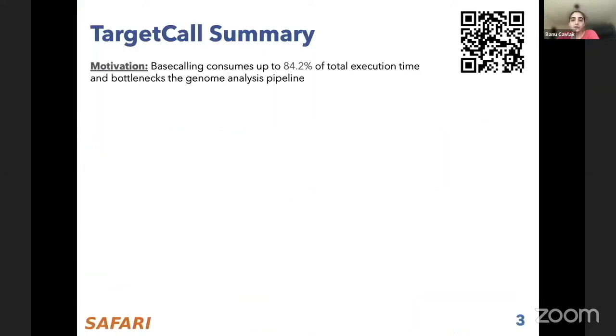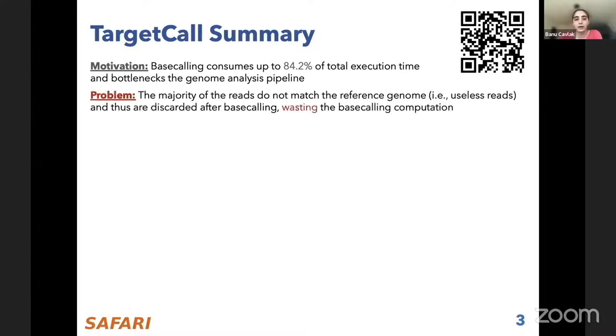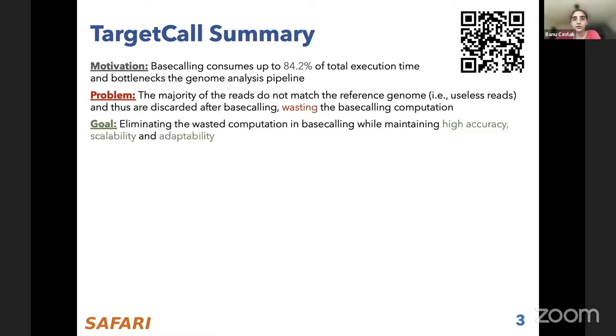Our summary is, we realize that base calling can consume up to 84.2% of the total execution time in the entire genome analysis pipeline, and it becomes a bottleneck for this pipeline. But the real problem is that the majority of this costly computation is wasted, as the majority of the reads do not match the reference that is of interest to the application, and they are wasting the base calling computation. So what we aim for in this work is a method that would eliminate this wasted base calling computation while maintaining high accuracy, scalability, and adaptability.